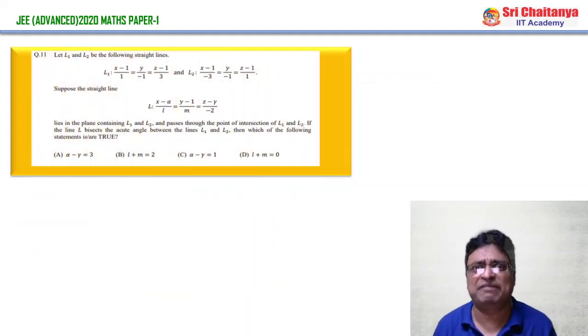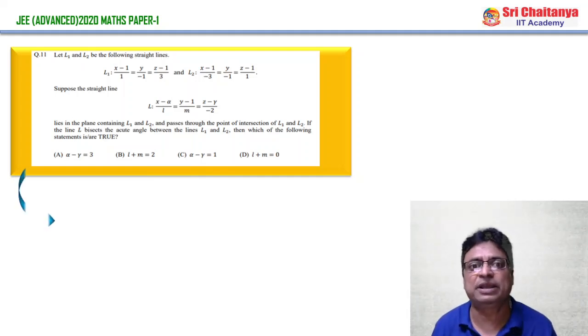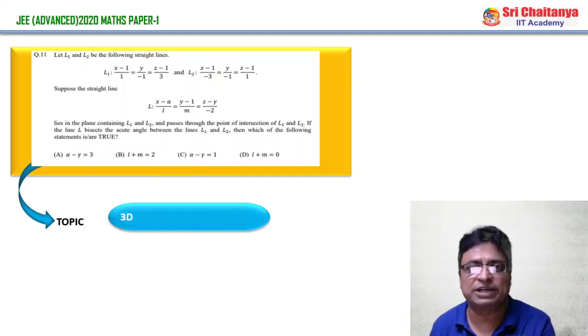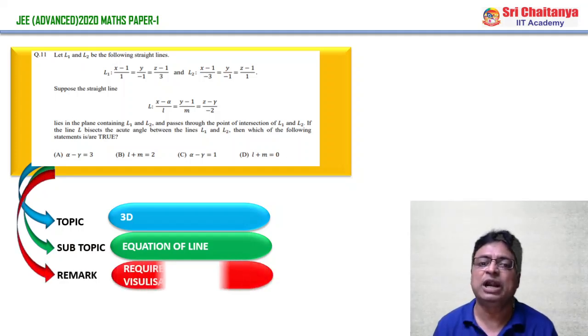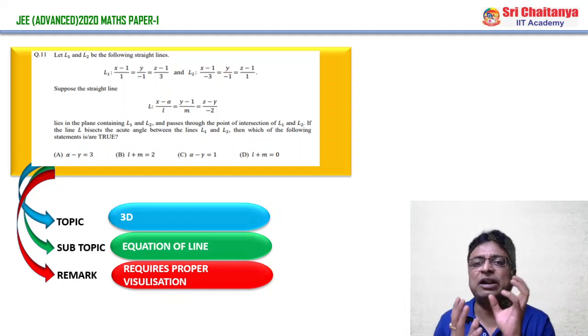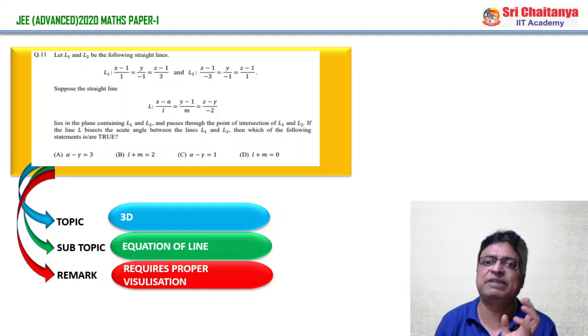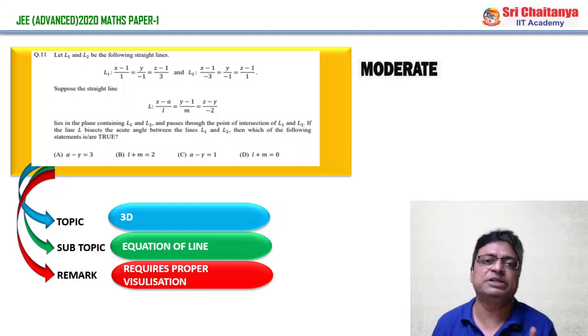And coming to question number 11, it's a trivial question, a combination where all the lines are appearing, so straight away it is from 3-dimensional geometry. In 3-dimensional geometry also, the question is constructed from the properties and equations of lines only. The remark on this question is that before solving it, you have to visualize what kind of things are given, and how to visualize the required line is very important. Otherwise it is very difficult to get the answer, and majority of the people consider it a moderate question. This is about question number 11, section 2, more than one answer type.